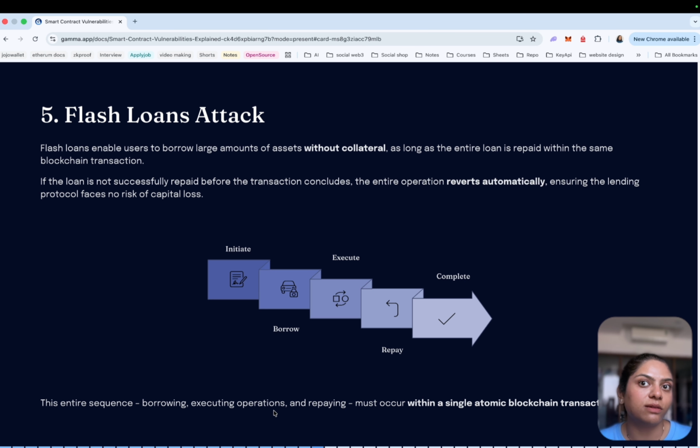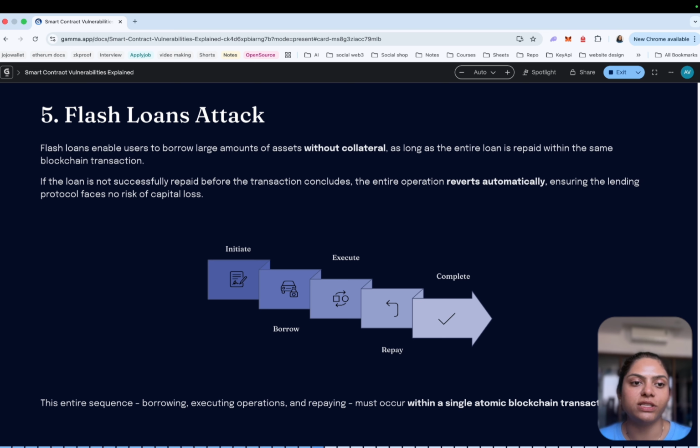Then, the next vulnerability category we need to understand is flash loan attacks. We understood a little bit about this before. Flash loans are one of the most innovative ideas introduced in decentralized finance, but they also completely changed the security landscape of DeFi.